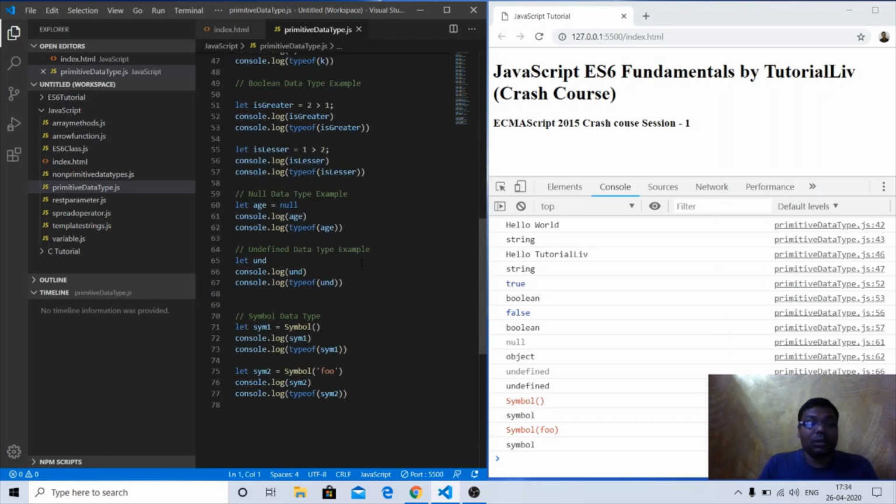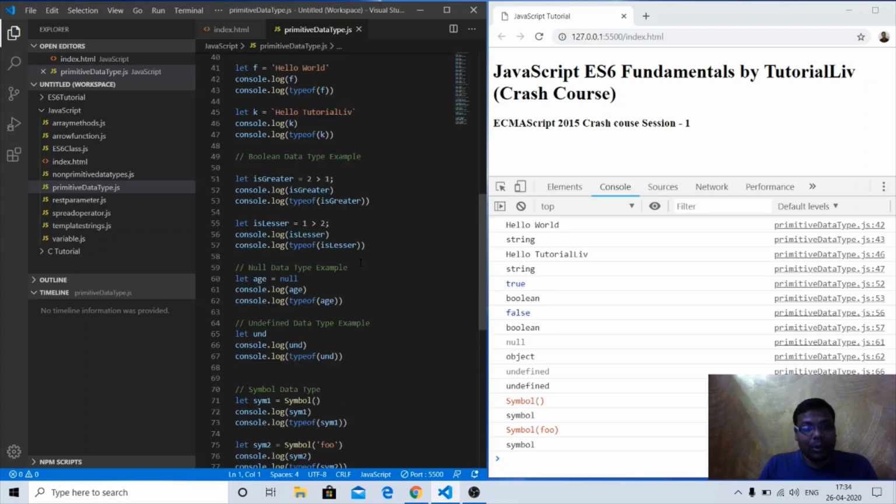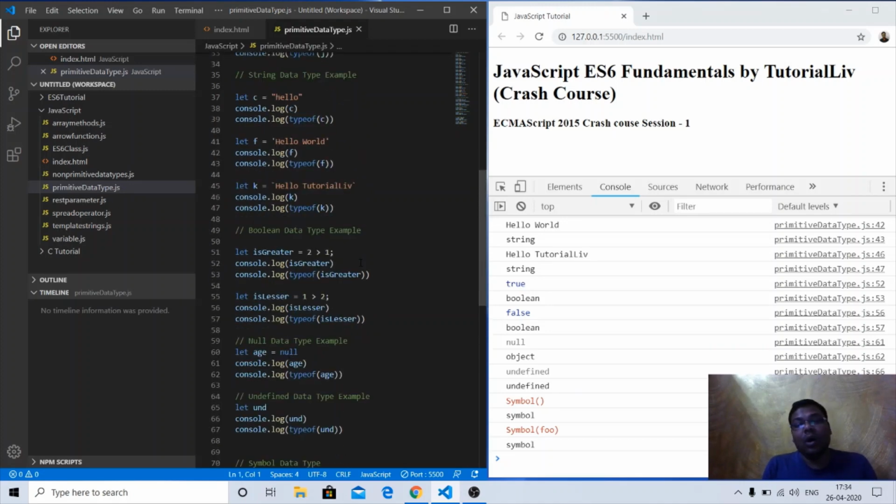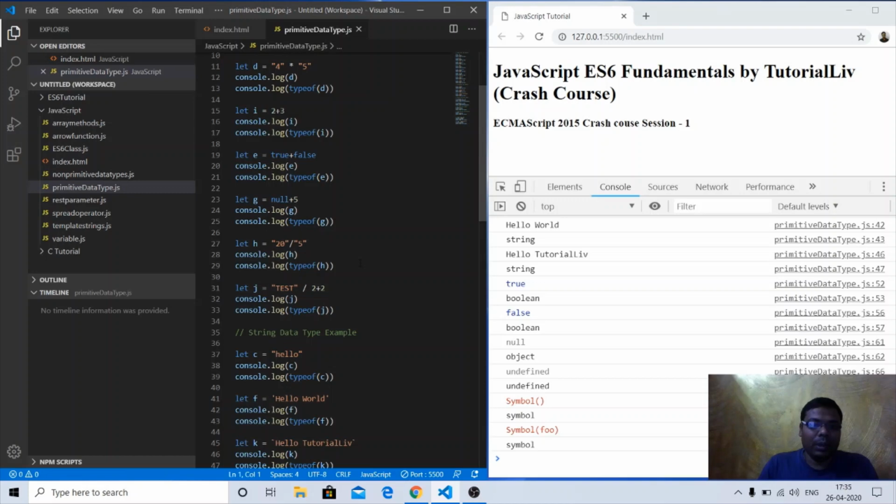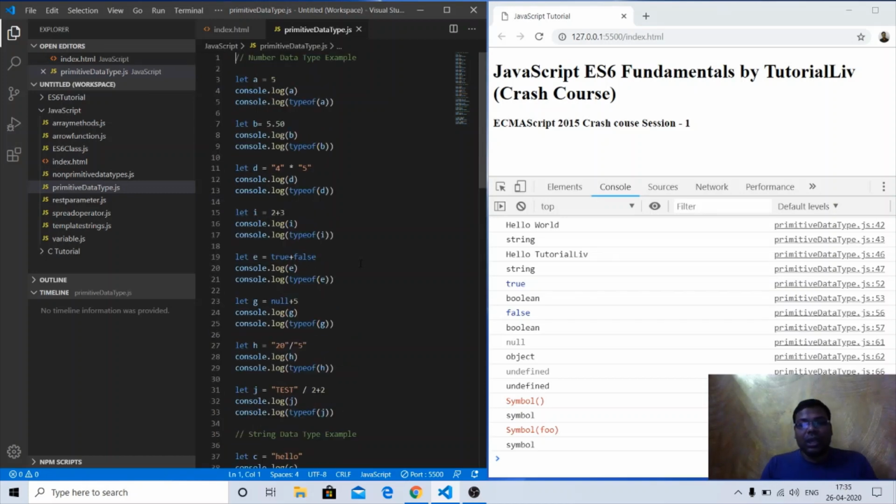symbol data type. Symbol is a new data type, that is a primitive data type in ES6. Apart from this, there is a non-primitive data type, that is the object kind of variable, that we have just seen when we were discussing const. We'll discuss it once we start with non-primitive data types. To check what kind of data type something is, we can use typeof.